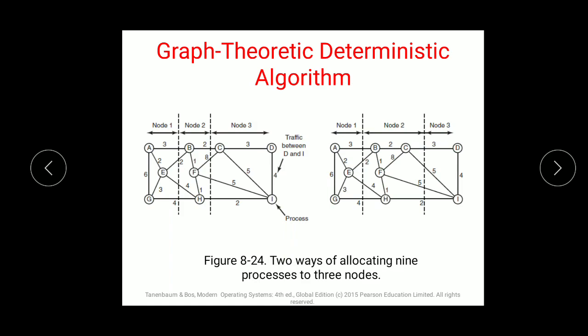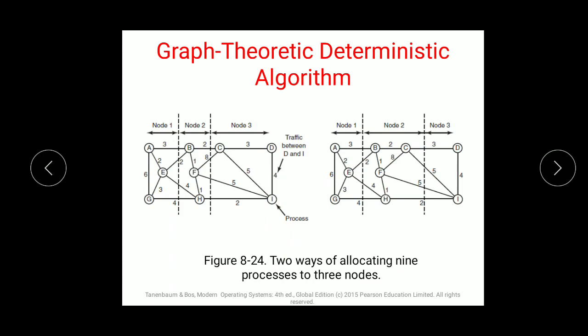So there are two options for allocating 9 processes to 3 nodes. For 3 nodes, you have 9 processes which can divide the work. The figure shows a total of 9 processes in system, A to I, and the edges show communication loads in Mbps. So these edges show communication in Mbps: 5, 1, 4, 6, all that.